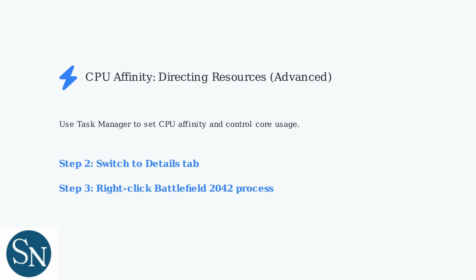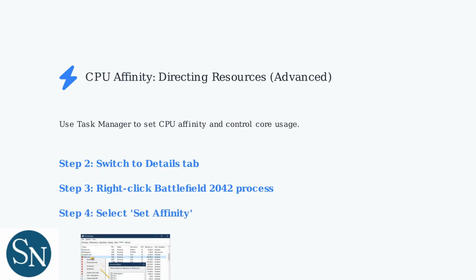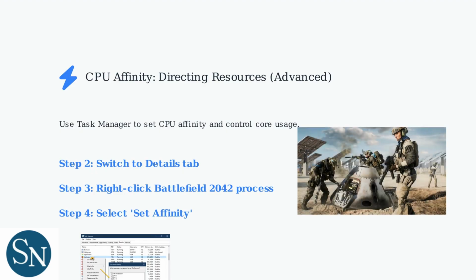Find the Battlefield 2042 process, right-click it. Choose Set Affinity from the menu to open the processor selection window. Select the cores you want the game to use. Test different configurations to find what works best for your system. Be cautious. Incorrectly setting affinity can actually decrease performance. Apply these settings while playing Battlefield 2042 to optimize CPU usage.